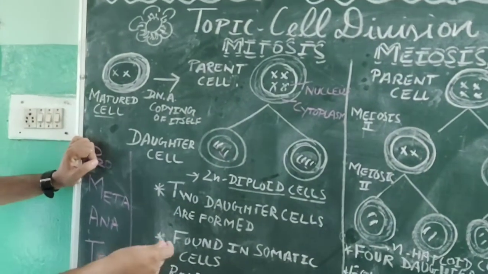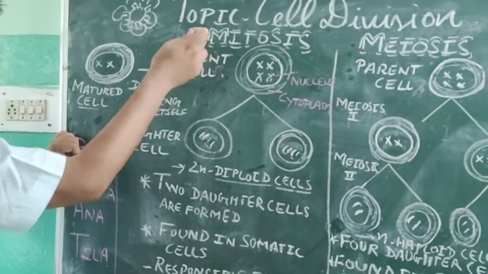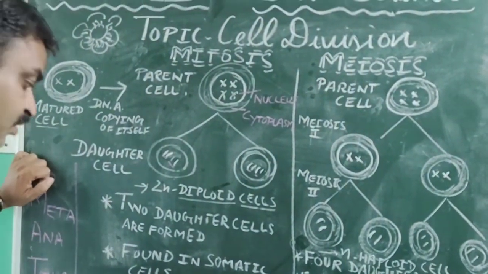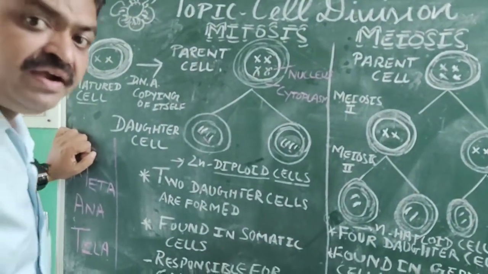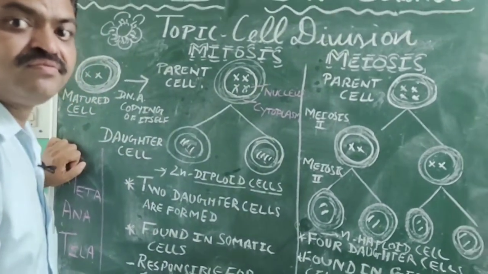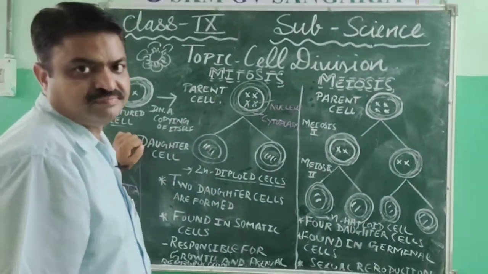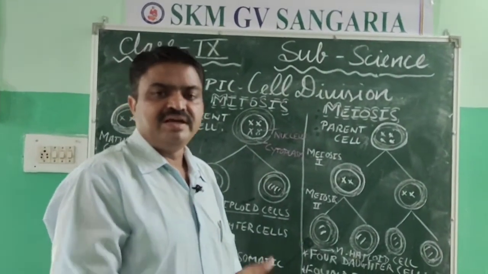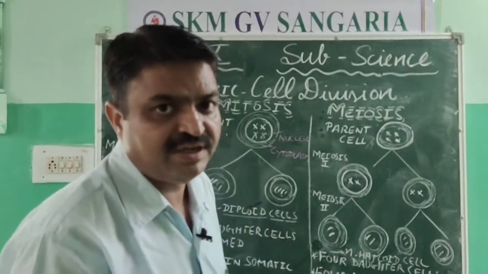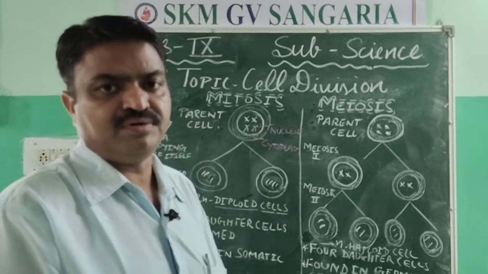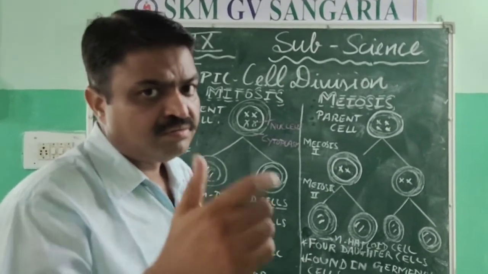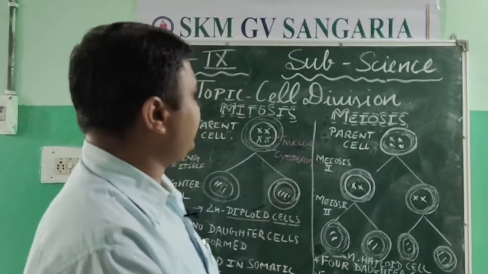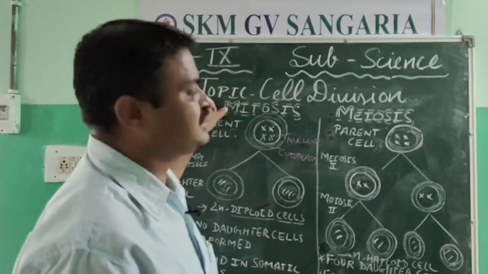Now mitosis is responsible for our growth, and it is also responsible for asexual reproduction. Now what is asexual reproduction, student? Asexual reproduction is the reproduction in which a single parent is involved. So asexual reproduction is done with the help of mitosis cell division.